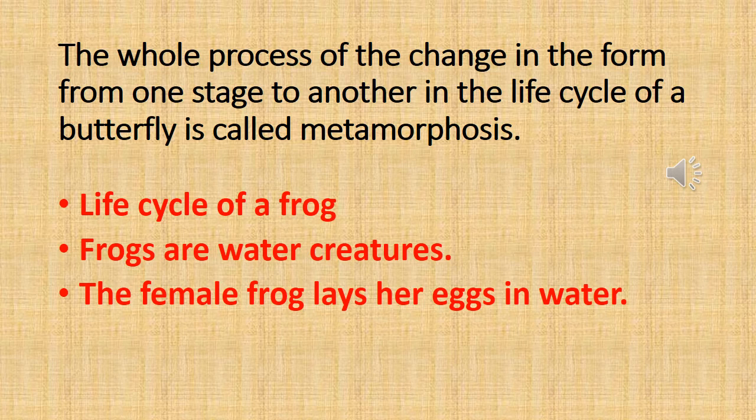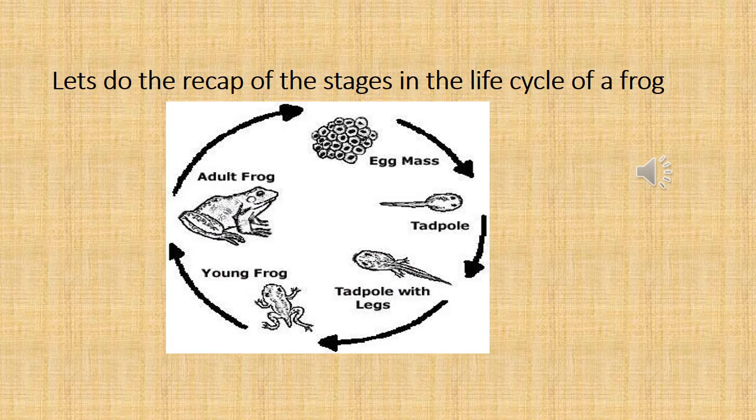Now, we will see a small video on life cycle of a frog. Frogs are water creatures. The female frog lays her eggs in water. Let's quickly see the stages in the life cycle of a frog in pictorial form. The female frog lays her eggs in water. From the eggs develop the tadpoles. They do not look like their parents. They have tails and swim in water.